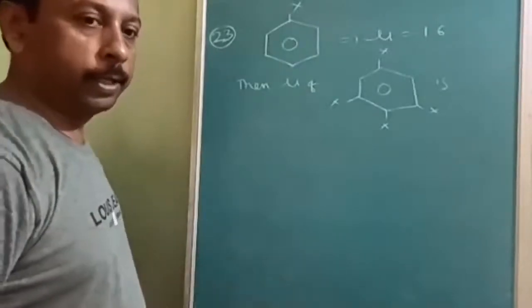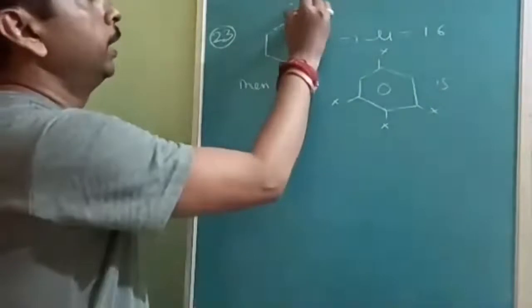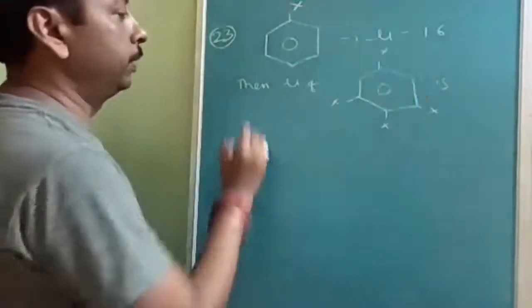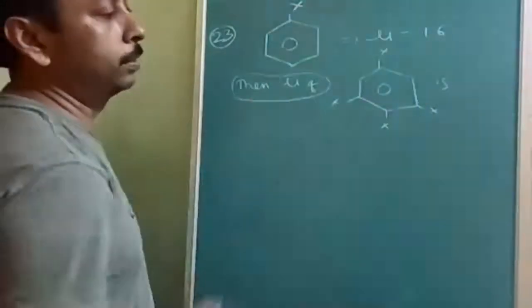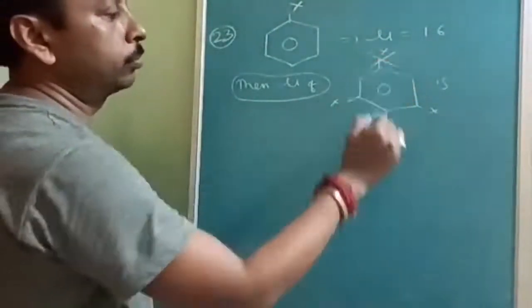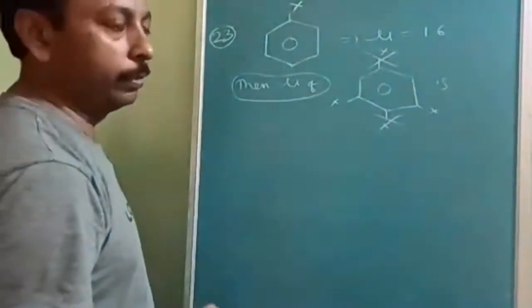Okay, very tricky question. See, if the dipole moment of this is 1.6, then what is the dipole moment of this? Simply see, these two are opposite, therefore they will get cancelled.